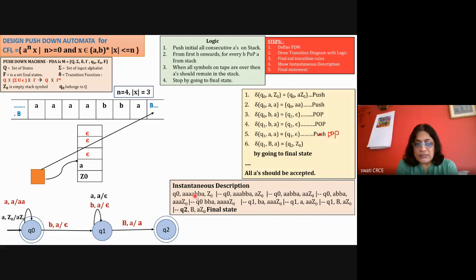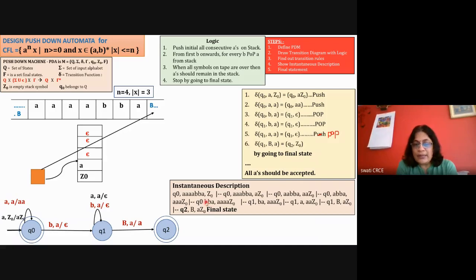So in the first instant, this was the condition of your machine. Now in the second instant, what is going to happen? A is added onto the stack. Just represent that: now there are 3 A's and double BA on the tape and A is added onto the stack. Then in the next instant, again A is removed from the tape, and you have double A, double B, A on the tape and double A Z0 on the stack. In the next instant, again A is added onto the stack. So now it is A double B A on the tape and triple A Z0 on the stack. Then the fourth A is added, and now on the stack 4 A's and Z0 are there and double B A on the input tape.